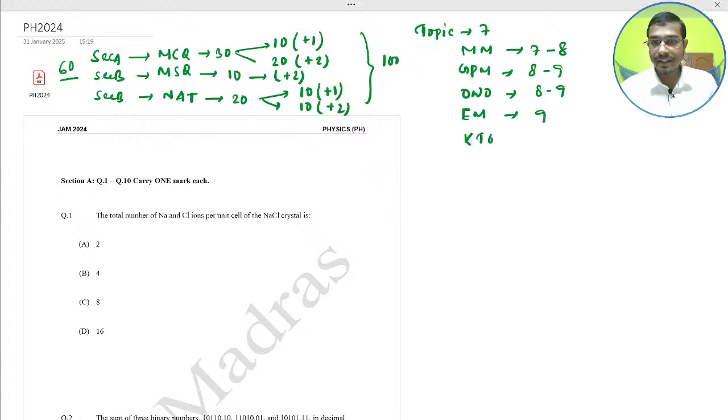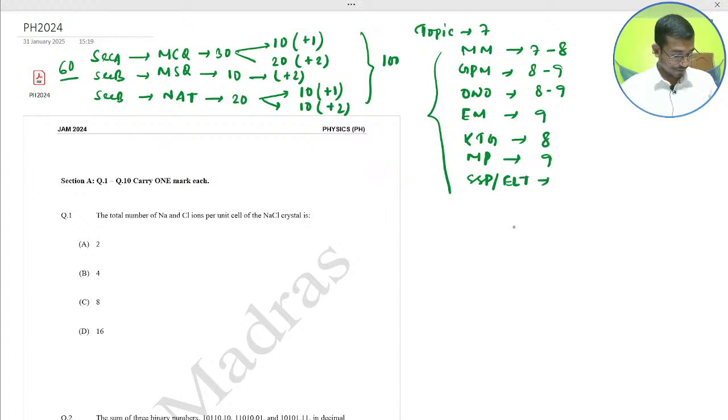Next, the kinetic theory of gases and thermodynamics, with 8 questions. Next, modern physics, with an average of 9 questions. And the last one, solid state physics, electronics and devices, with 9 to 10 questions. So on average, this is our analysis.